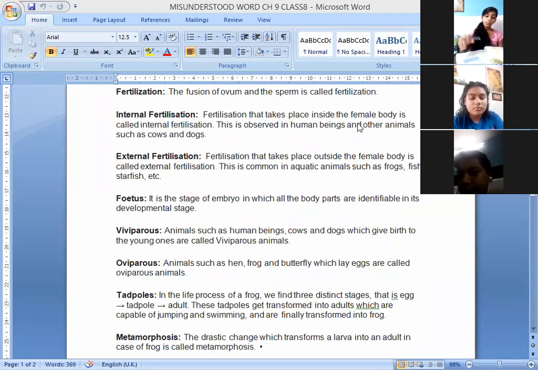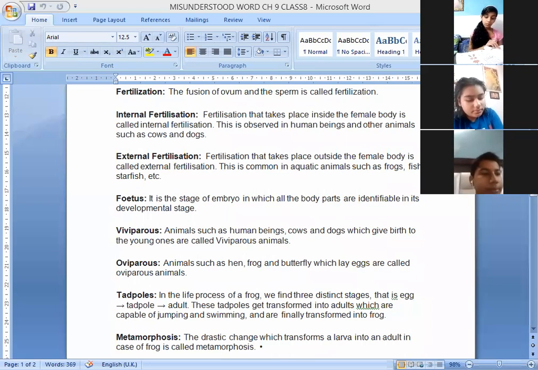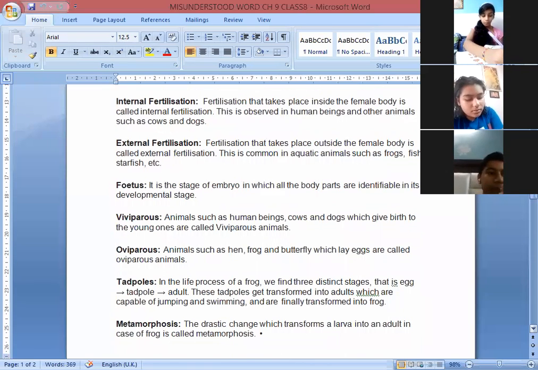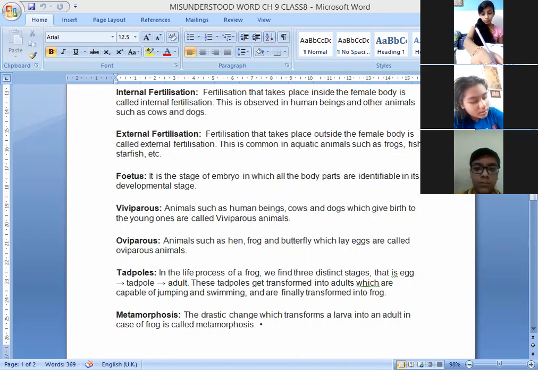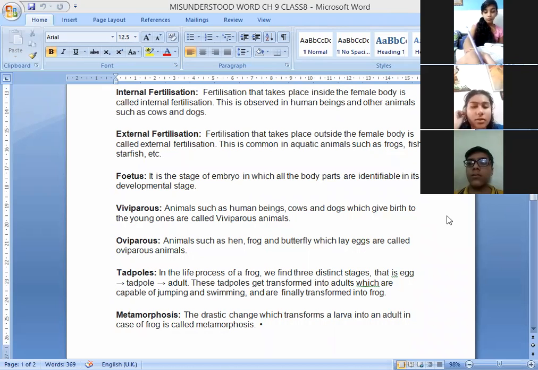Okay, Chaitanya, give the next word. After that, Surbhi. Yes, ma'am. Sperms. The testis produces the male gametes called sperms. Beta, what was the first word? Sperms. Okay, sperms. Kindly tell the meaning once again. The testis produces the male gametes called sperms. Yes, the testis produces the male gamete, or simply you can write down the male gamete is known as sperms.